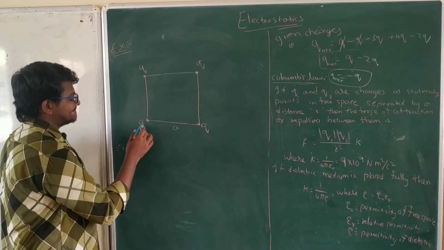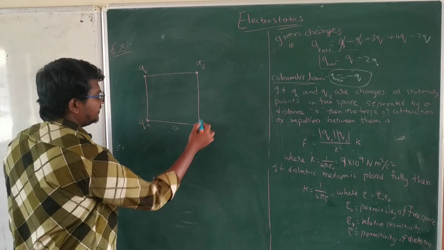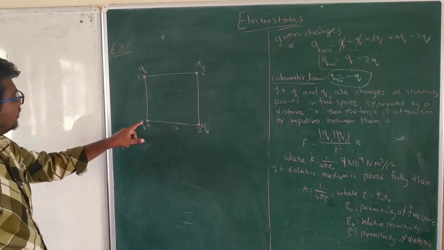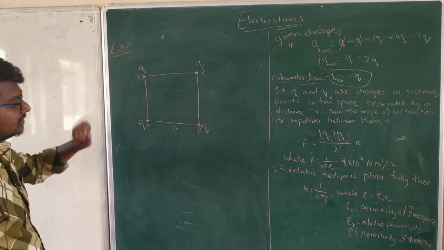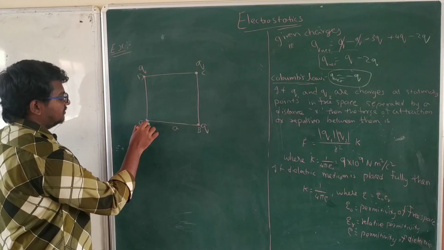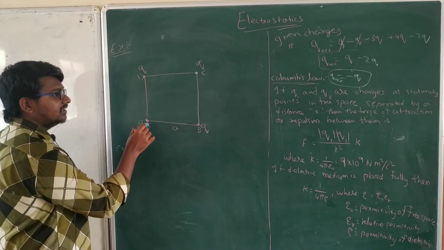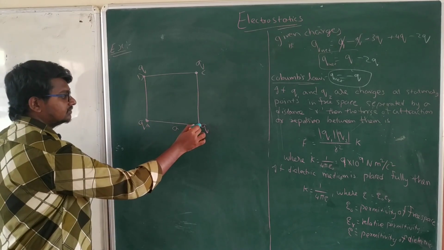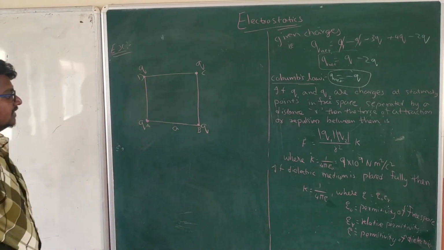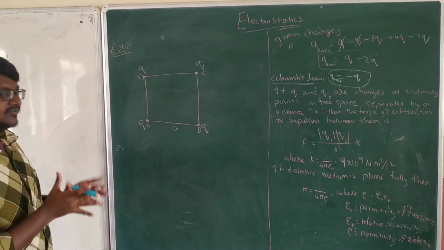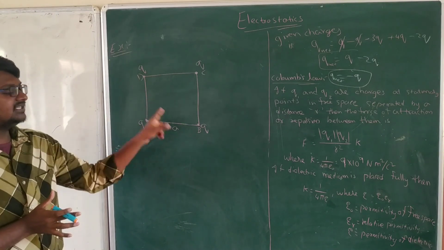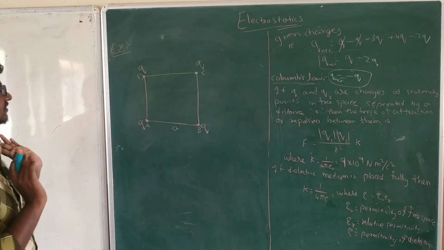A, B, C and D are the points. We need to find out the net force at point A. Net force at point A means this charge will be getting repelled by the charges at B, C and D. What is the total net force acting on this charge by the remaining three charges? That is what we need to find out.